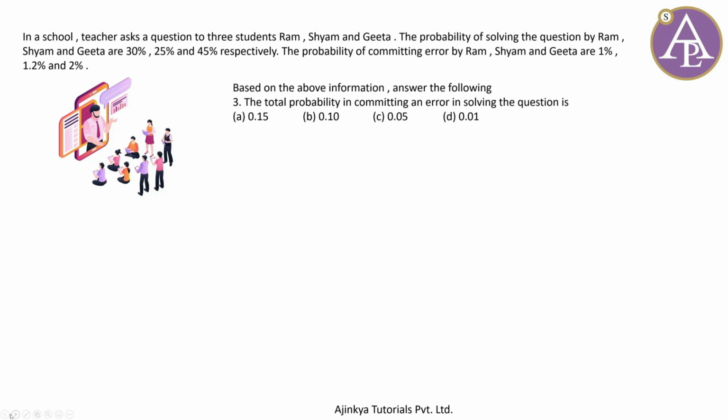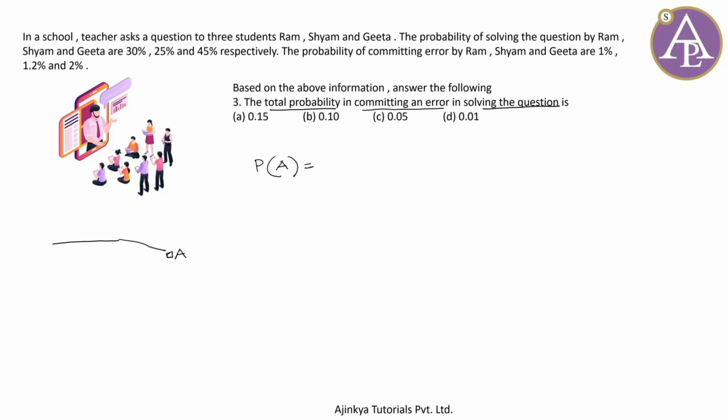It's quite easy. Third part देखो, the total probability in committing an error in solving the question is, okay, so the total probability in committing an error in solving the question is, so इसका मतलब है मुझे निकालना है just P of A. लेकिन मैं इमेजिन कर सकता हूँ कि एरर कमिट होना, अगर सपोज ये पॉइंट है मेरा डेस्टिनेशन कि एरर कमिट हो चुका है, तो एरर कौन कमिट कर रहा है?